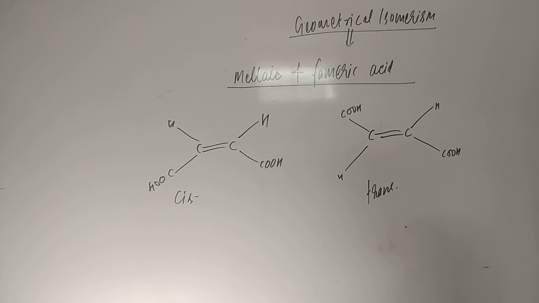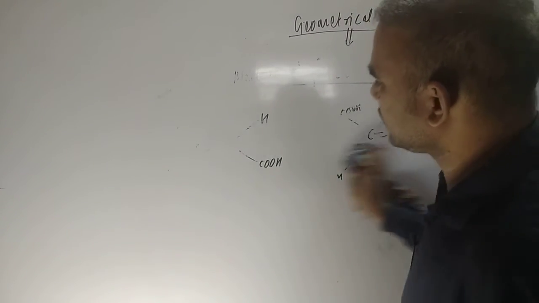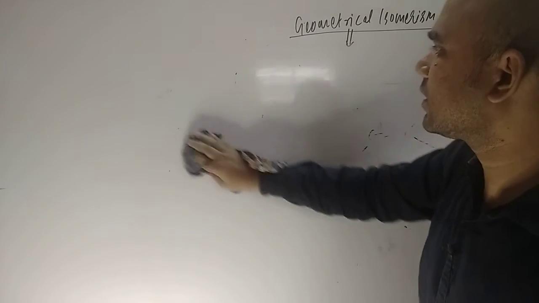Now we are going to understand EZ nomenclature in alkenes. You must be knowing EZ nomenclature.